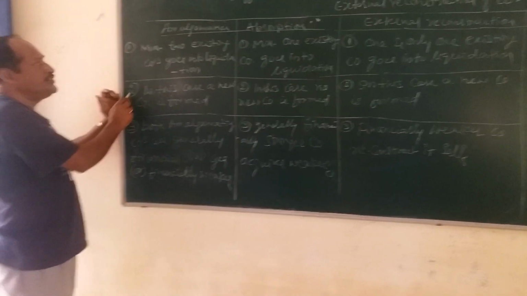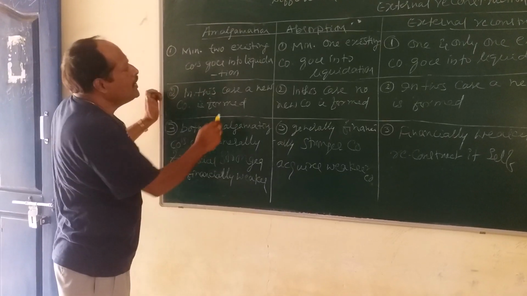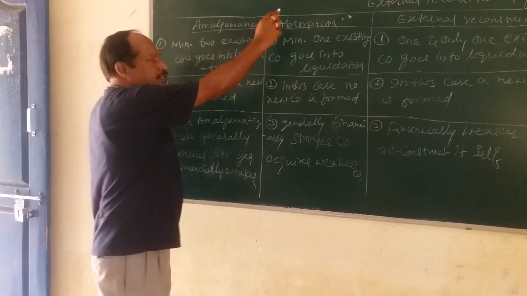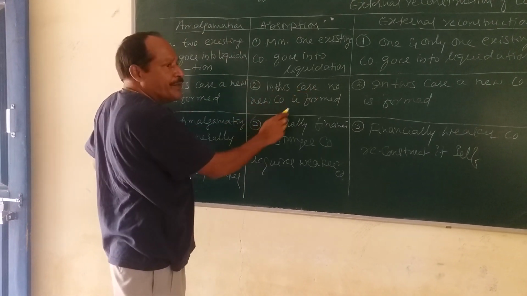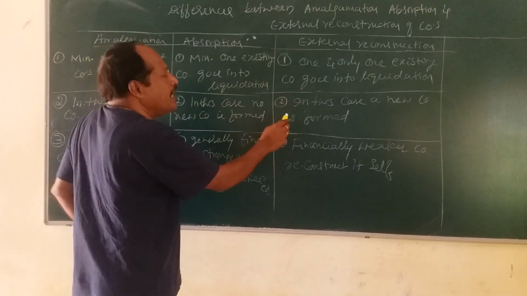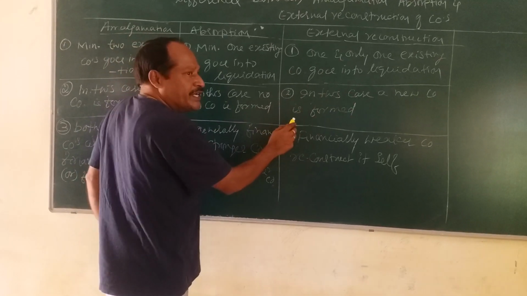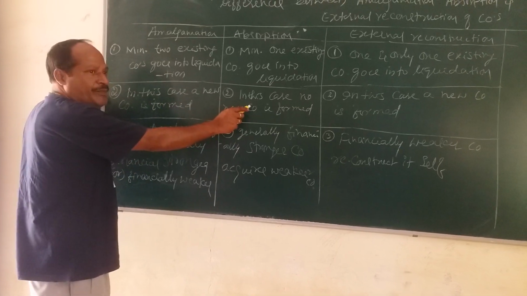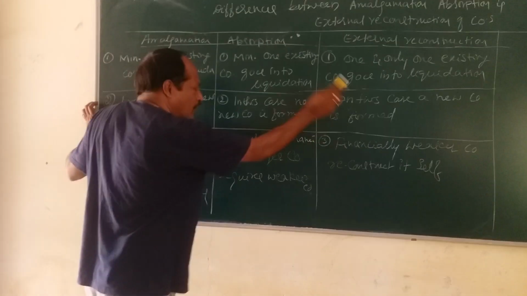The second one: in amalgamation, a new company is formed. Whereas in case of absorption, no new company is formed. Whereas in external reconstruction, a new company is formed. That means a new company is formed, no new company is formed, a new company is formed.